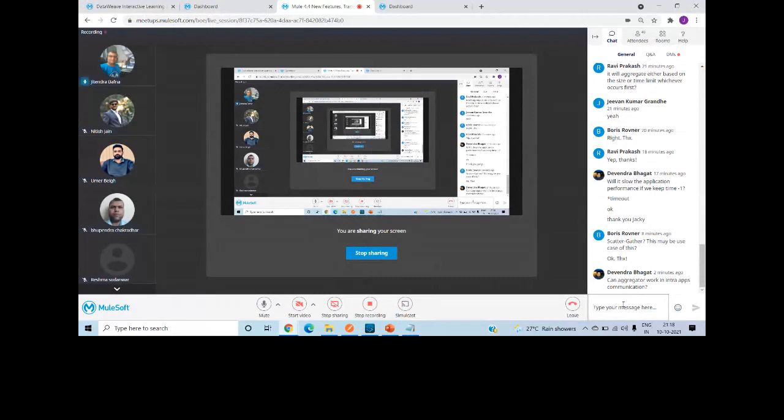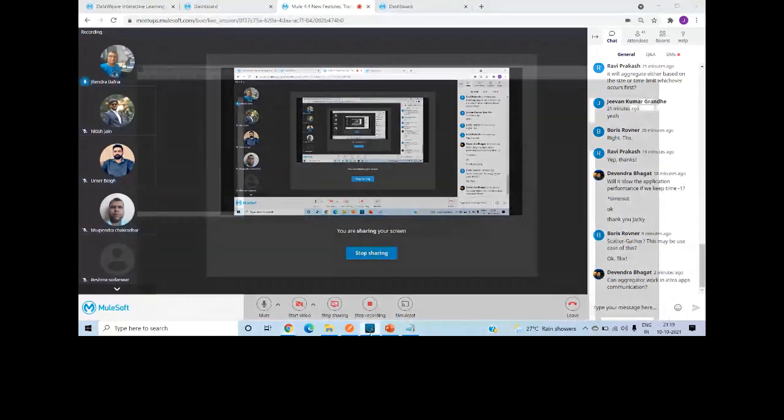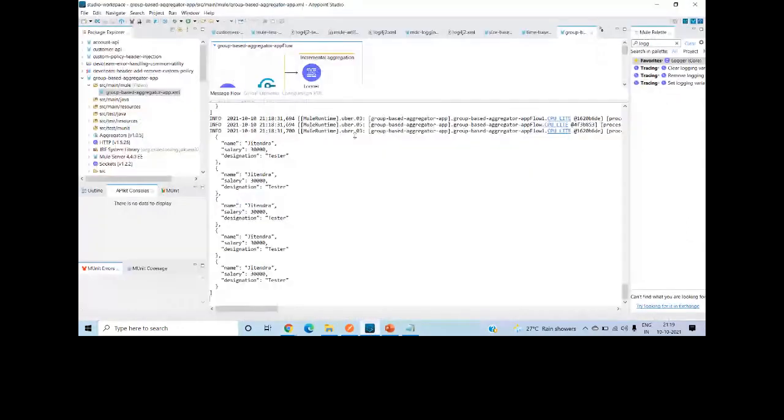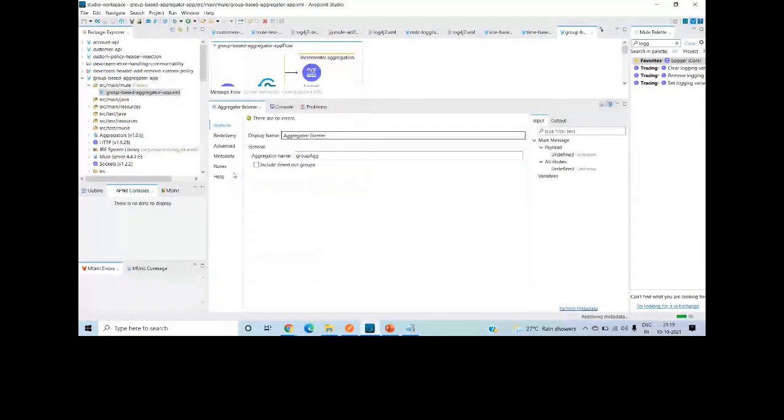No, it should not work for intra-app communication basically. It should not. You can make it work? Let me think. I don't think you can do it. Even if you want to do the flow reference, you can do the flow reference within the same application only, and you have to define the aggregator listener within the same application. Let me check. I don't think any option is available where you can do the intra-app communication basically. No, you don't have an option. This is within the application only.